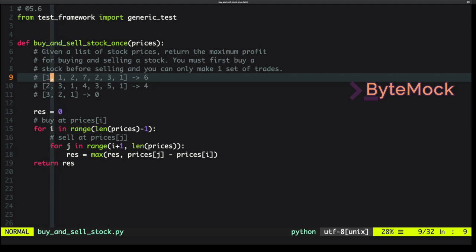And the lowest price that we could have ever bought it for was 1. So we're just going to remember that. We're going to remember we had a 1, and we're going to forget about everything else. We're going to move on to the next value. We're going to see, okay, we have a 2 here.